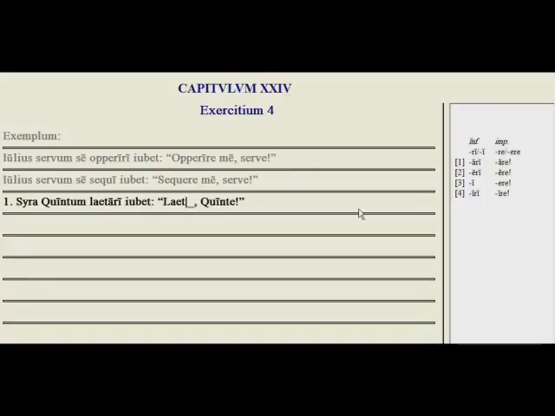So in the exercise we'll practice these. We have Sira iubet Quintum laetari, she orders Quintus to rejoice. So the imperative form of laetari is going to be laetare, rejoice Quintus. Go ahead and give the rest of those a try.